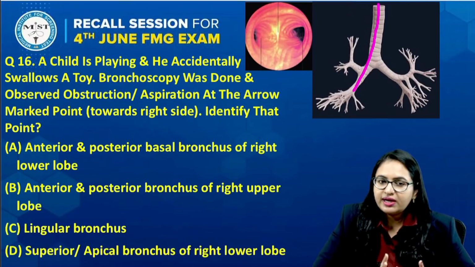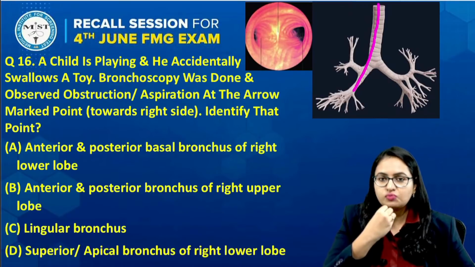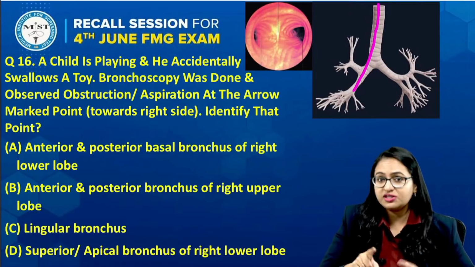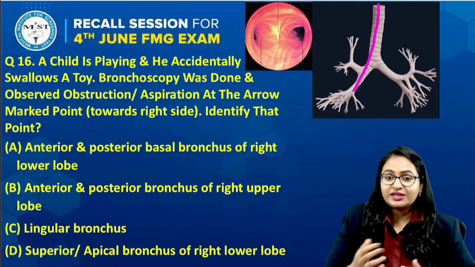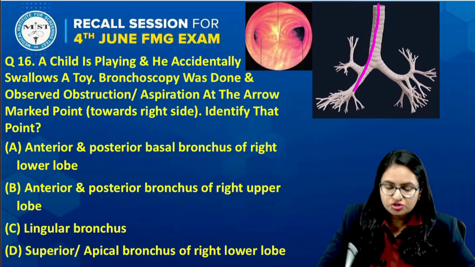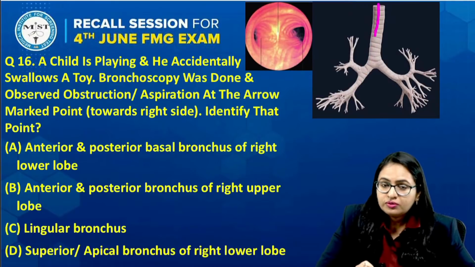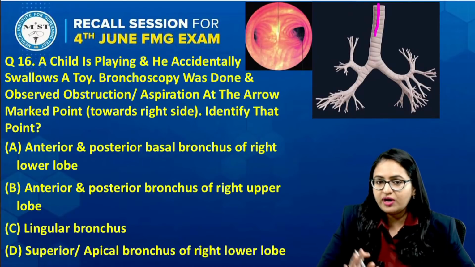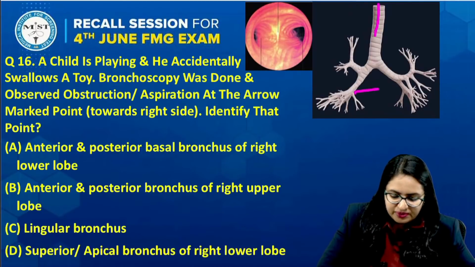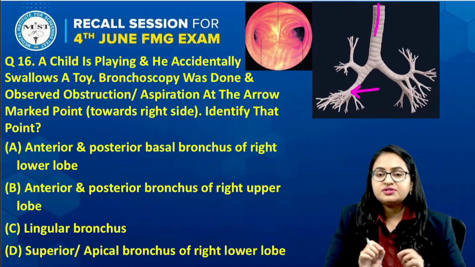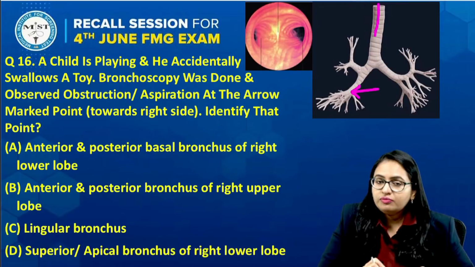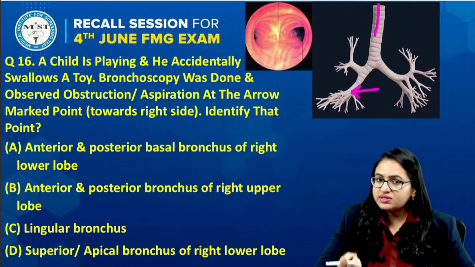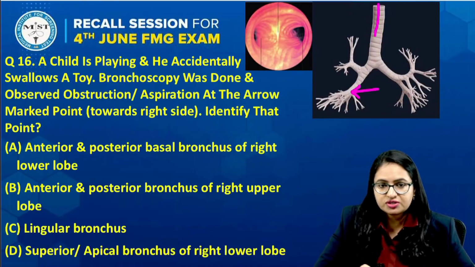The question says, a child is playing and he accidentally swallows a toy. The bronchoscopy was done and observed the obstruction, the foreign body aspiration, at the arrow marked region, which is towards the right side. The students are not very well able to describe the arrow marked region, so I have not put the arrow over here. To the best of my knowledge, the arrow should be here, because this is the location where the foreign body most commonly goes, towards this bronchus or this segment. We will just discuss that.